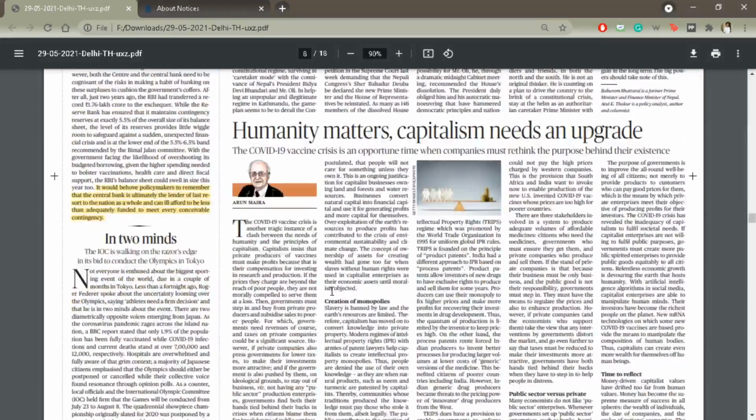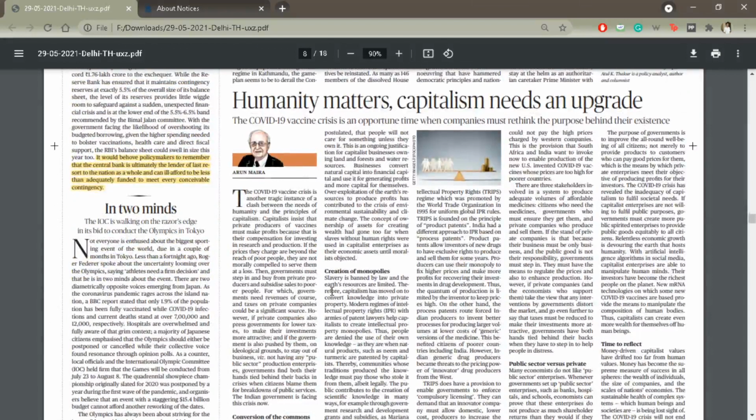Then the second one, humanity matters, capitalism needs an upgrade. What is the basis of capitalist companies? That their intention is to maximize profits. So in a health crisis, the private sector or a capitalist company has no moral ground or moral incentive to actually assist the people or even their employees. Their purpose is only to maximize profit.